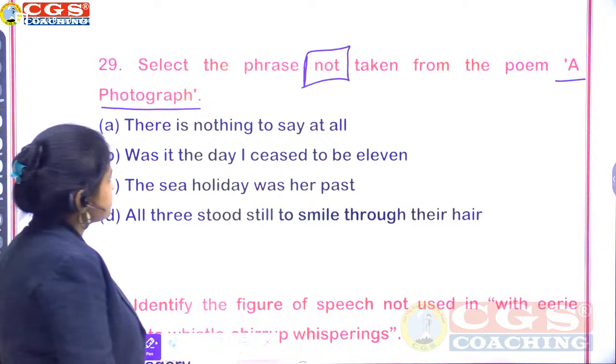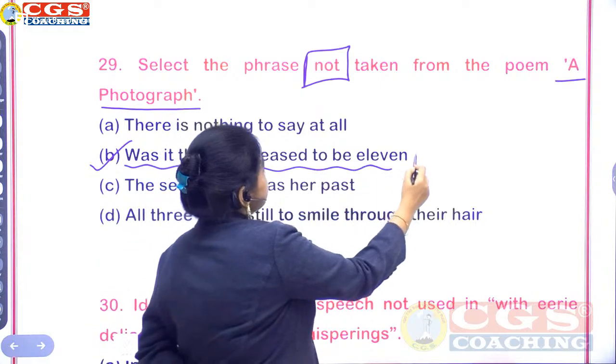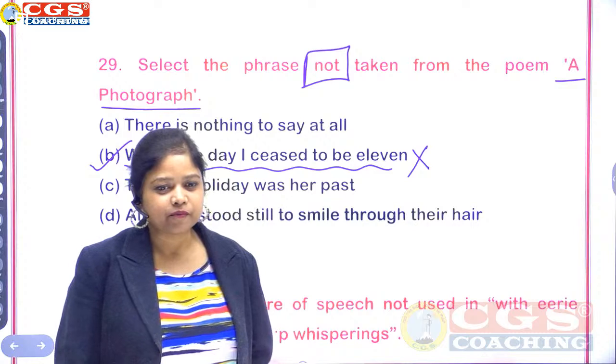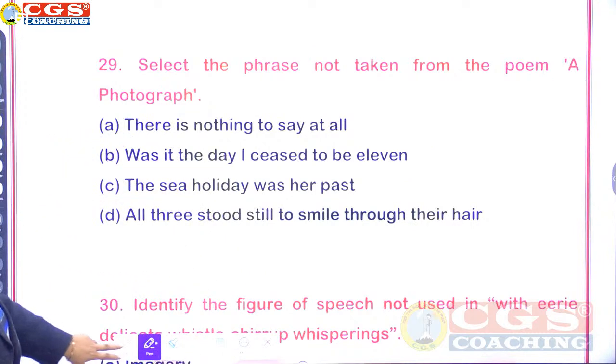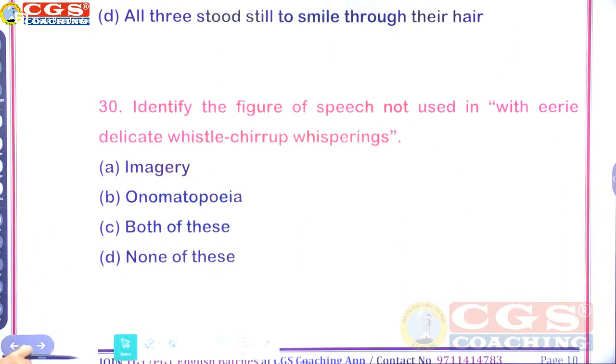Right answer is B. This is not part of this poem. This is a very important line of another poem. And last question, question number 30. Identify the figure of speech not used in: with airy, delicate whistle, chirrup, whisperings.